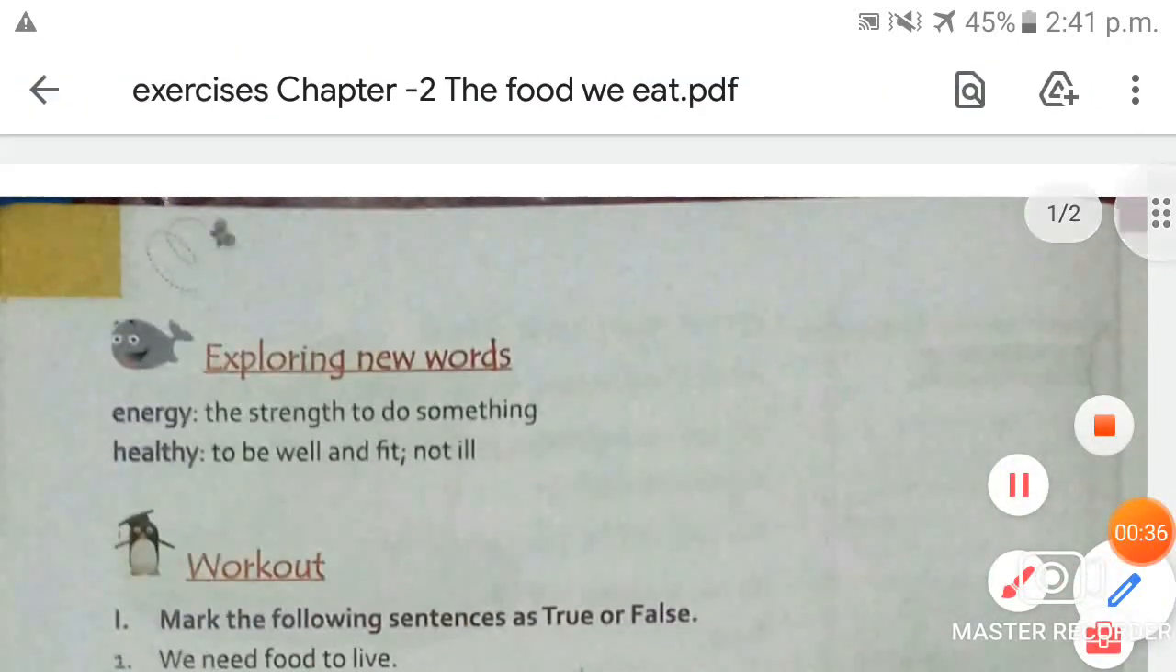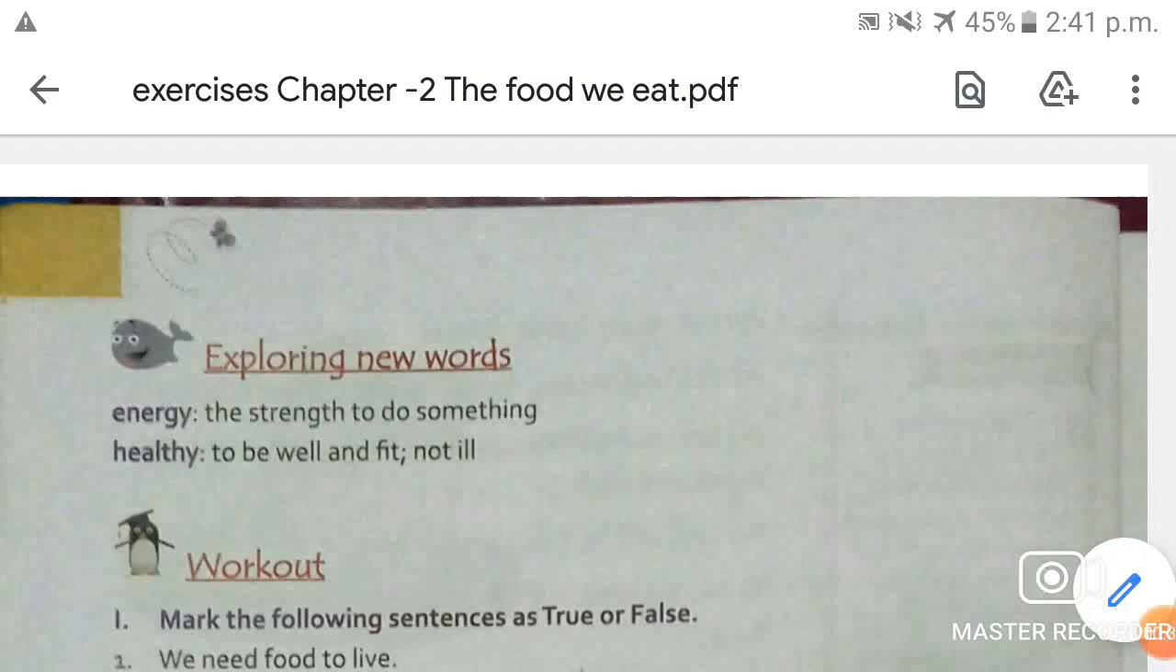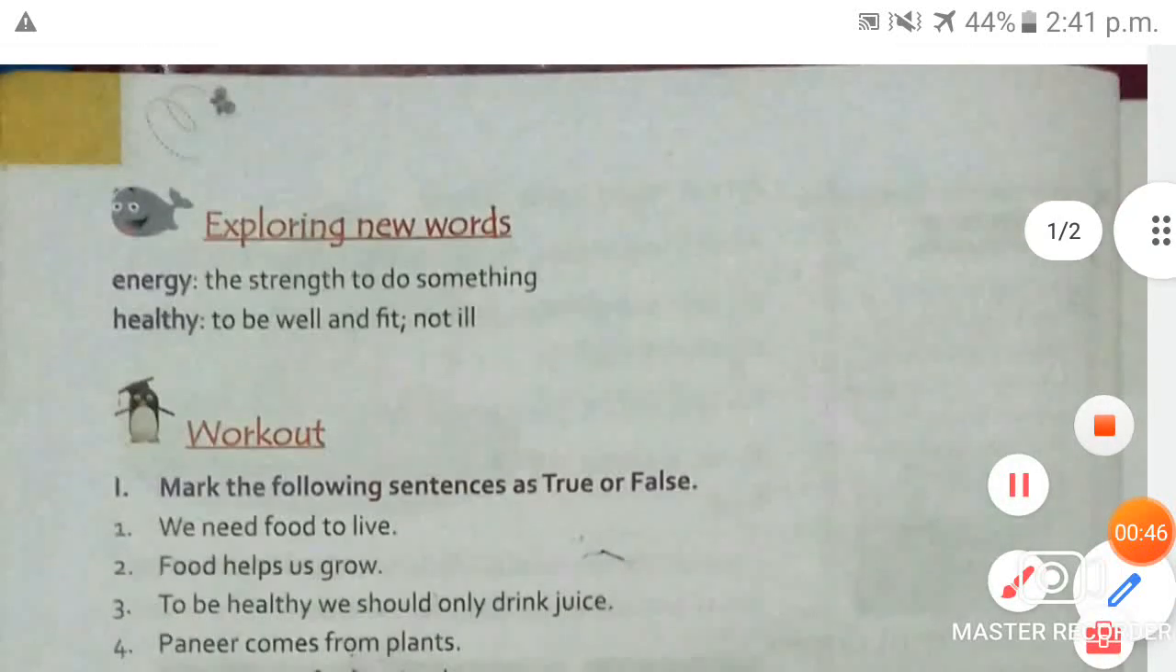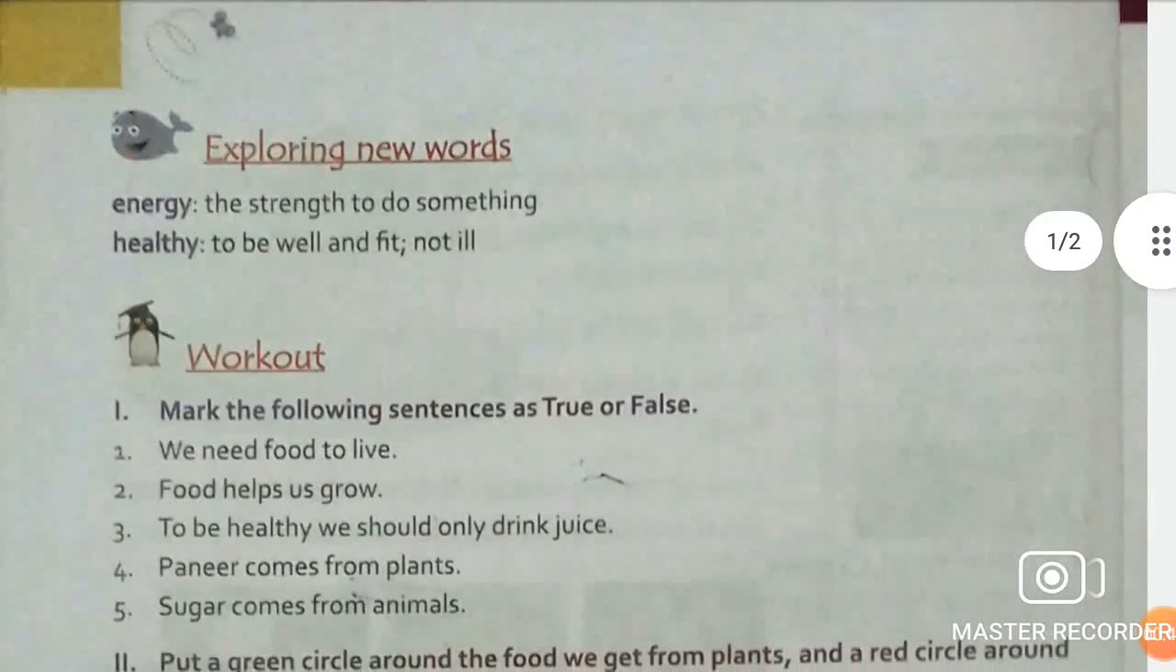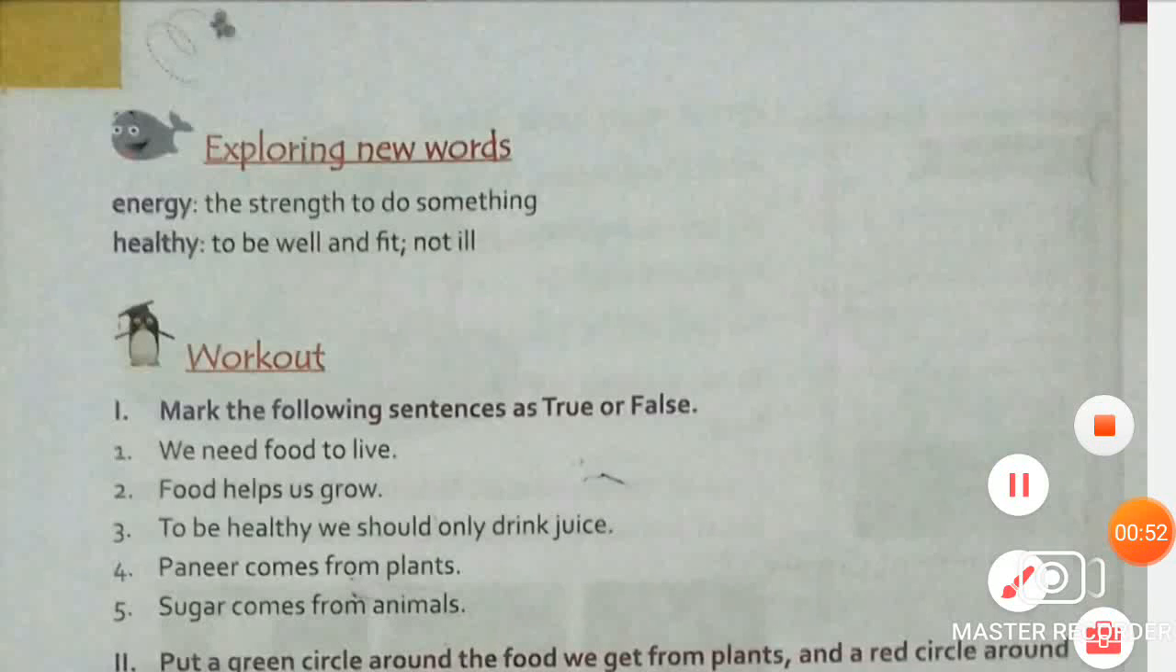So students, in our previous video we had completed the explanation and reading of this chapter and the word meanings of this chapter. So students, let's revise what we had learned in our previous videos. In our previous video we had learned about the importance of food, that why we need food. Can you tell me why we need food?